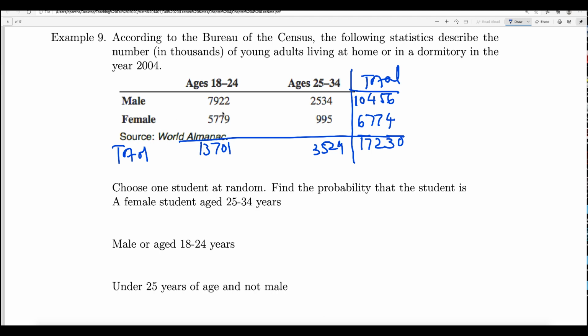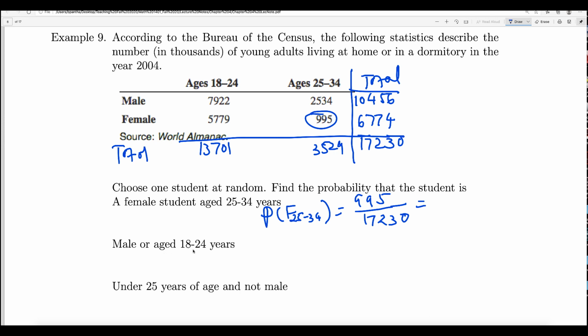So female, age between 25 and 34 is that many, right? So the probability of female in the 25 to 34 category is equal to 995 over 17230. Okay, this is how you find out, and you can use a calculator to find out the decimal there.